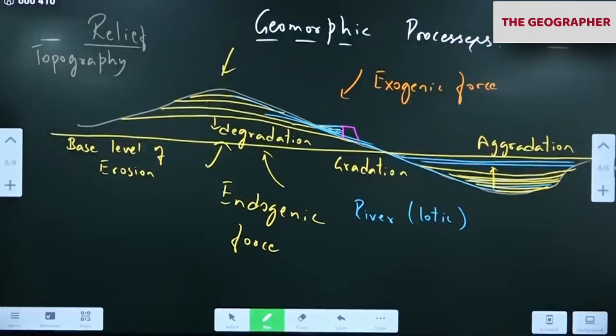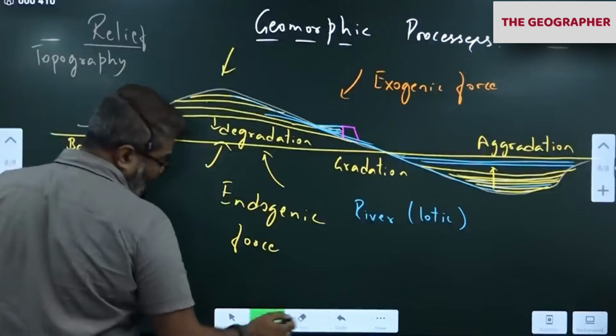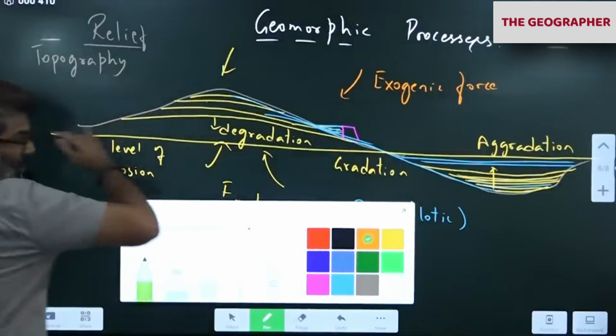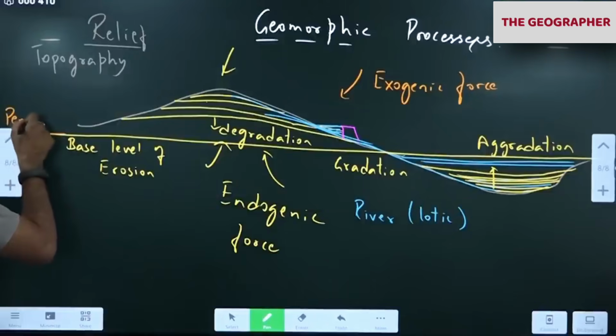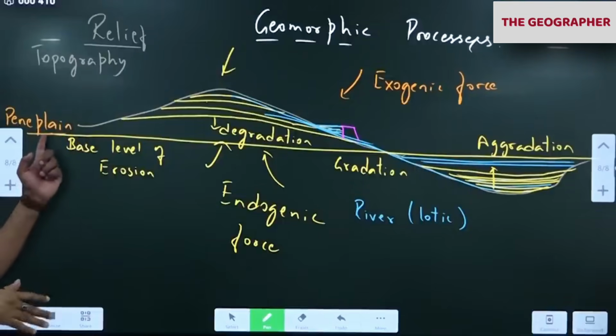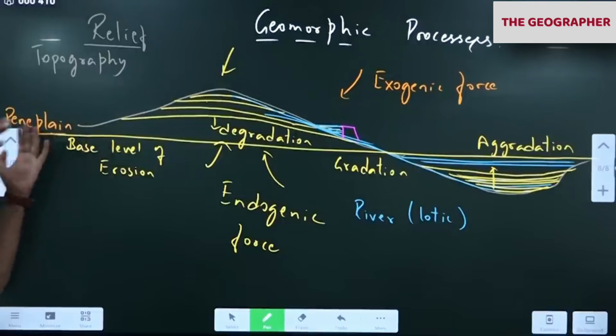So all of you got to know what this gradation is. Gradation is an almost flat surface. Such almost flat surfaces, not completely plain but almost plain, are called peneplain. They'll ask, what is peneplain? Plain, all of you know, is flat. Just before the formation of a completely flat surface, the almost flat surface is called peneplain.